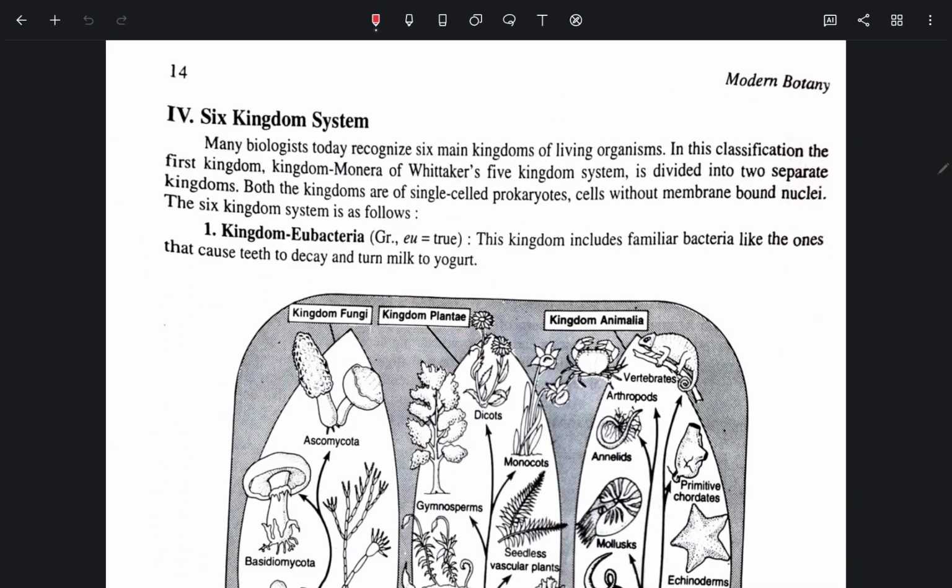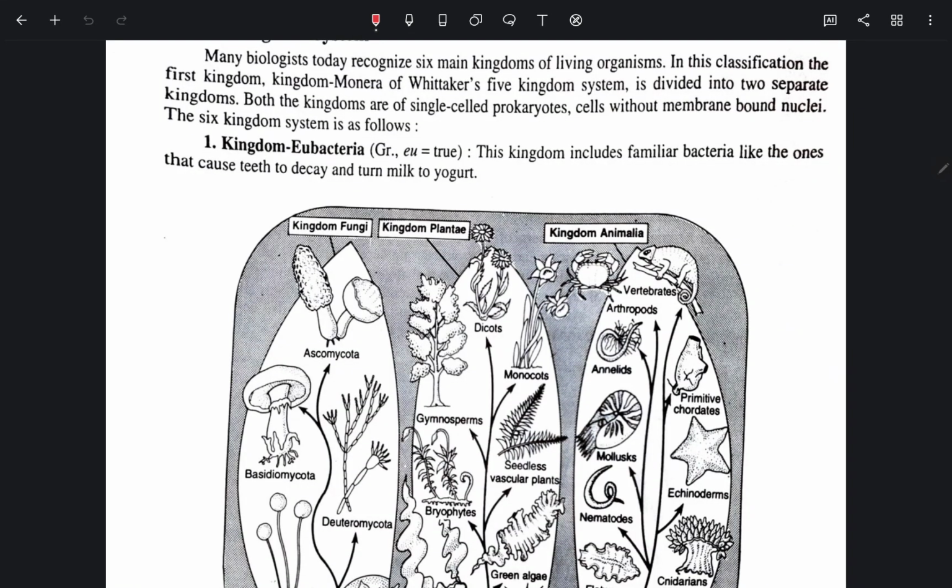Six kingdom system. Many biologists today recognize six main kingdoms of living organisms. In this classification, the first kingdom, Kingdom Monera of Whittaker's five kingdom system, is divided into two separate kingdoms. Both the kingdoms are of single-celled prokaryotic cells without membrane-bound nuclei. The six kingdom system is as follows. Kingdom Eubacteria. This kingdom includes familiar bacteria like the ones that cause teeth to decay and turn milk to yogurt.